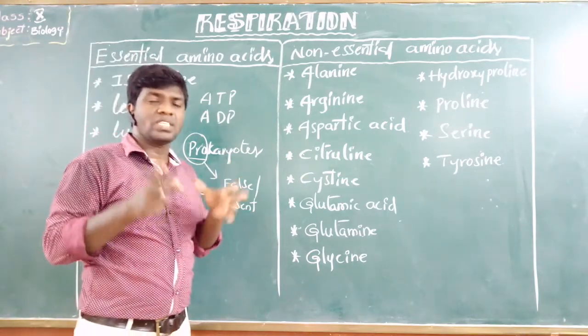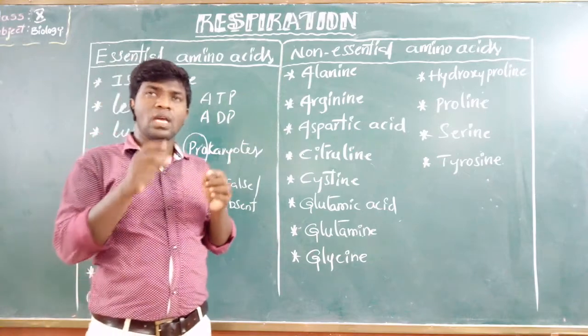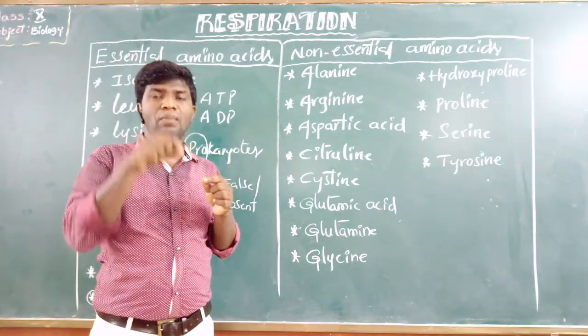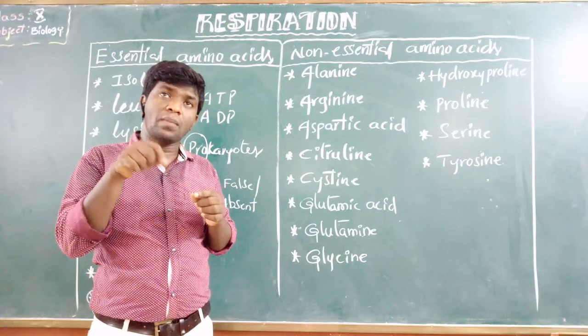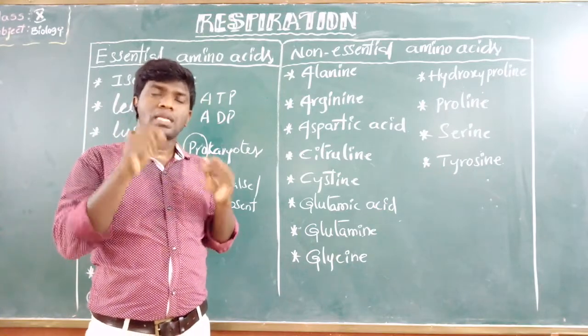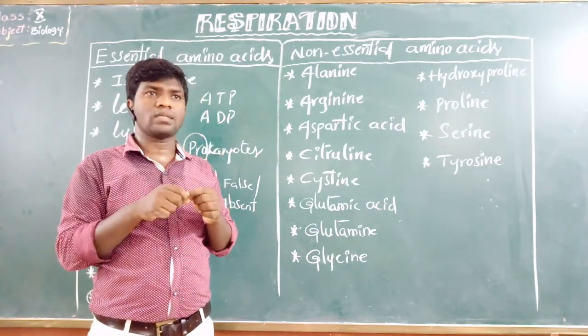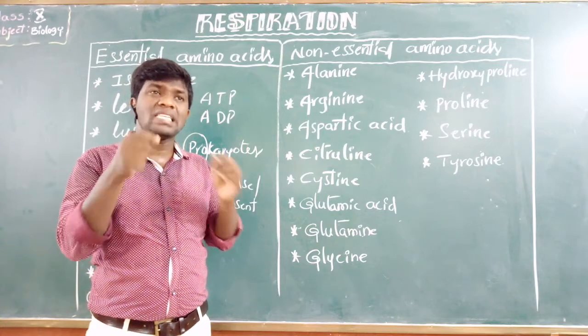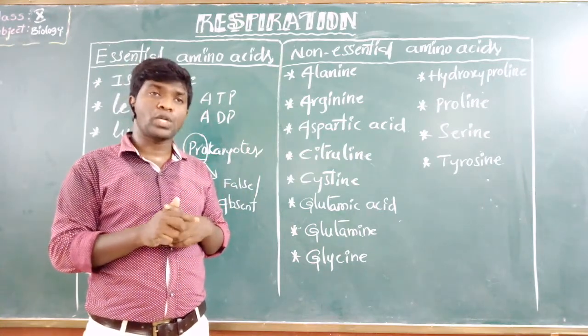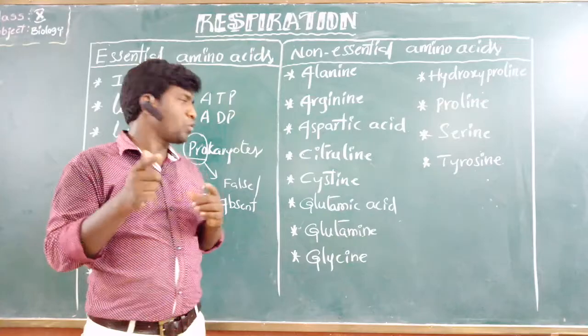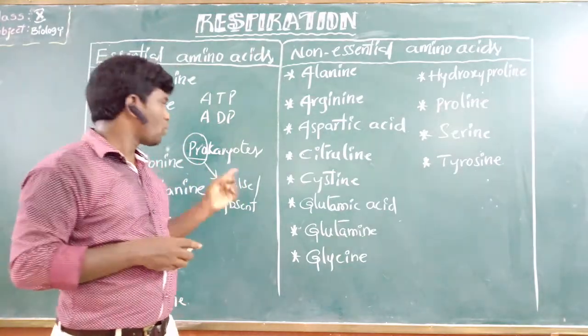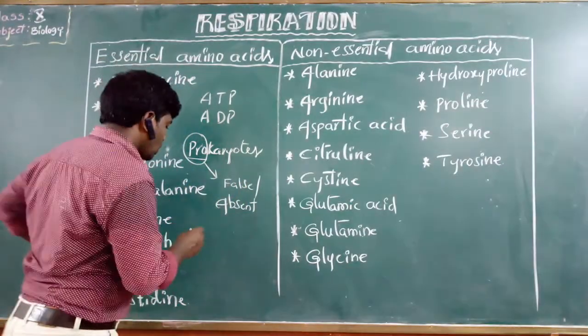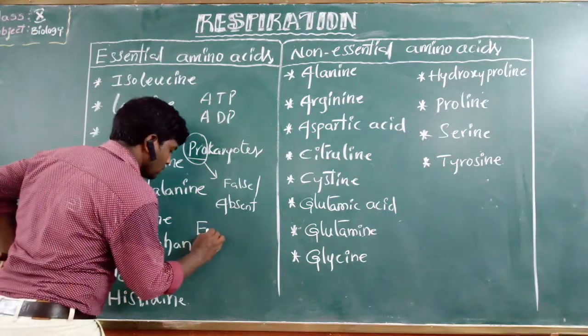So the cells which don't contain a proper nuclear membrane are called prokaryotic. A proper nuclear membrane is absent in those particular cells. That's what we are calling prokaryotic. And at the same time, eukaryotes are also there.